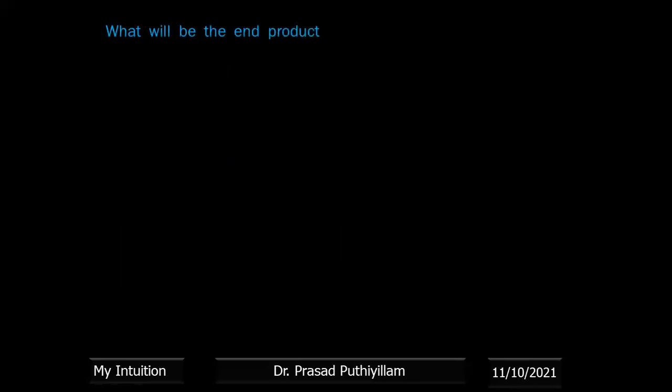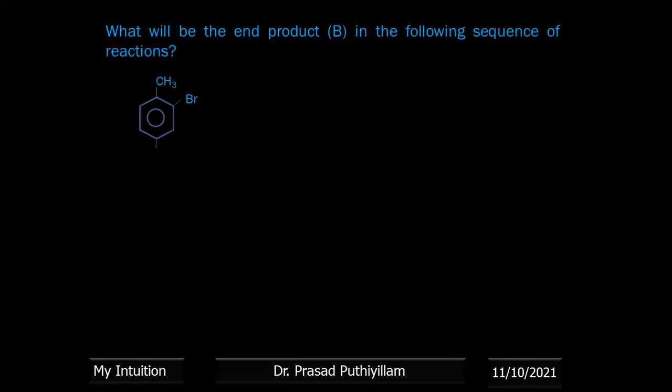What will be the end product B in the following sequence of reactions? Toluene having 2 bromine atoms reacts with KMnO4 in the presence of a base, and with continued hydrolysis, an oxidation reaction should take place.